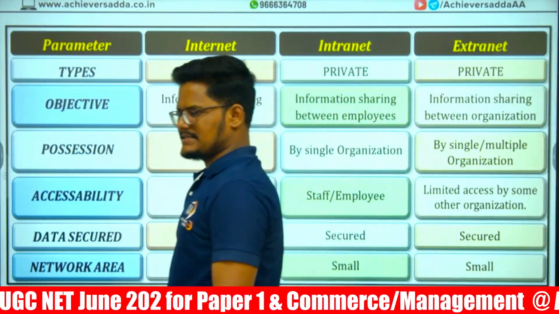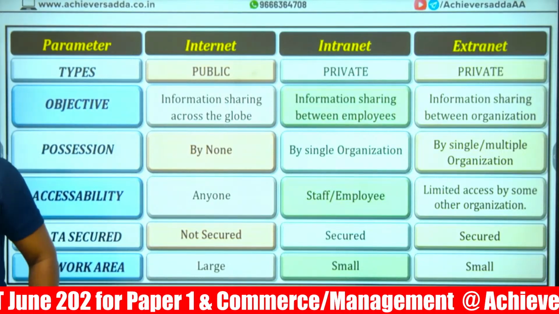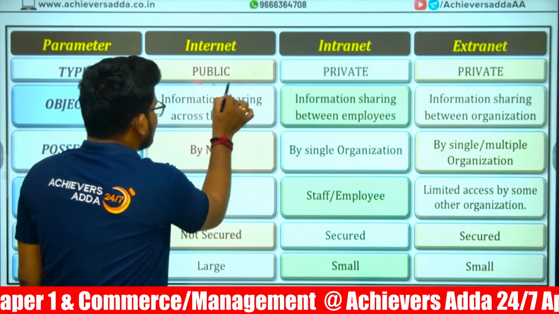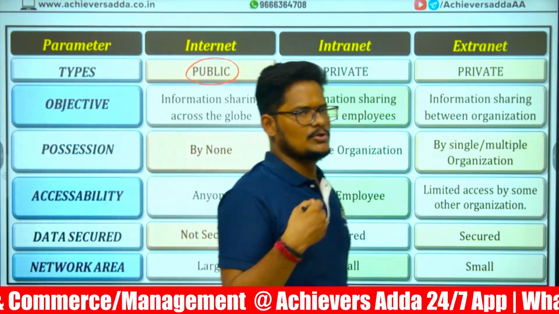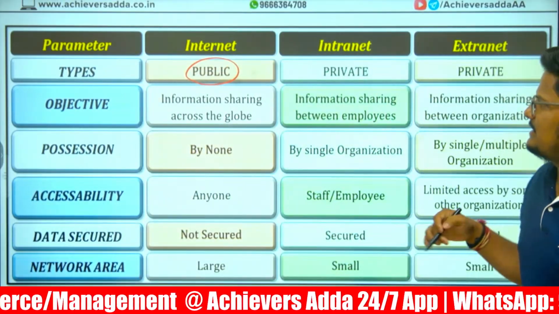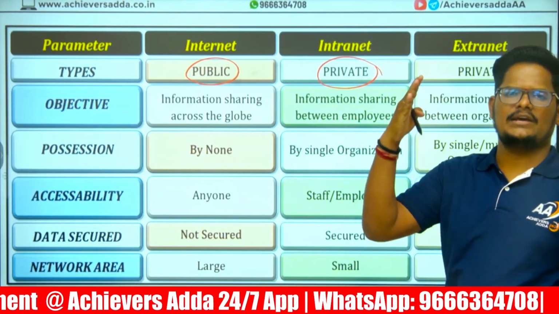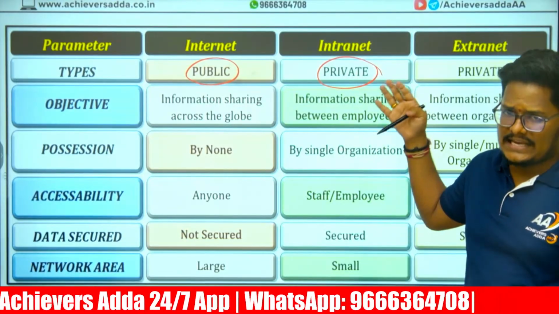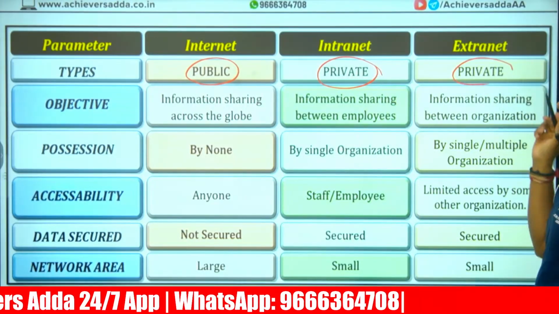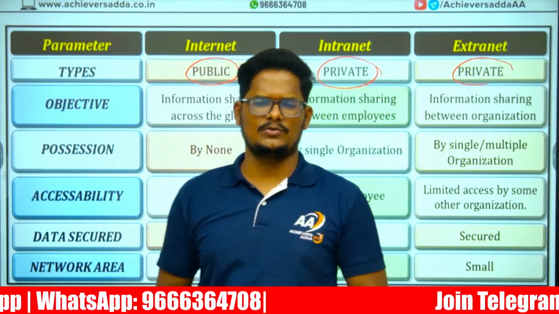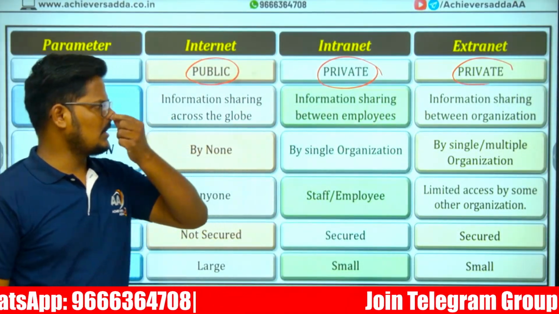Internet, intranet, extranet. Yes, correct, Mona. The internet is public, accessible to all. Anybody can access it. The intranet is private, for only one company or organization, very private and secured. The extranet is between one or two organizations, where only the people we give access to can enter that network.